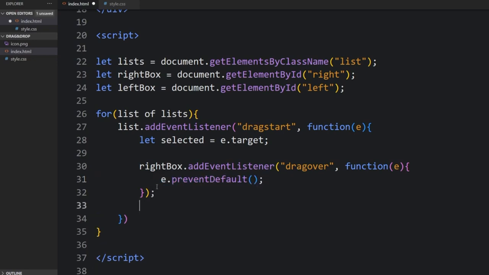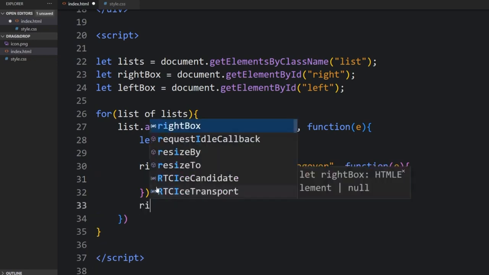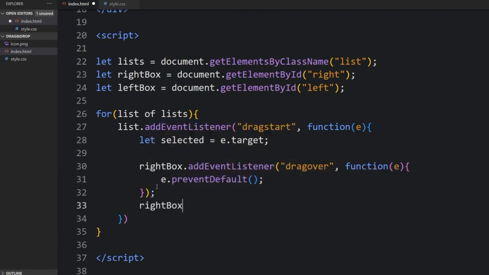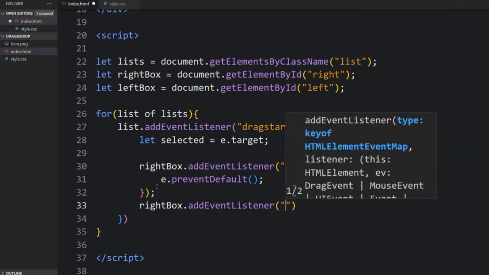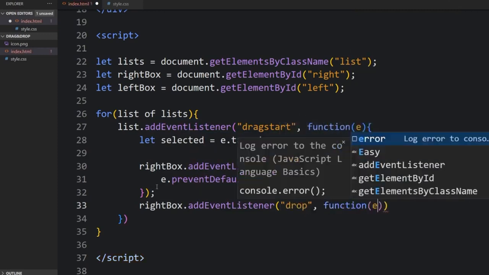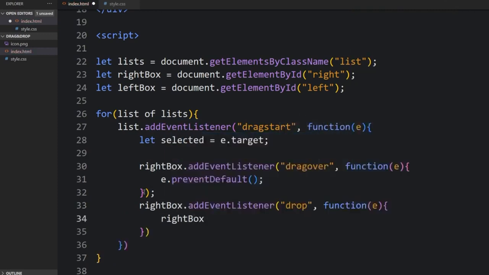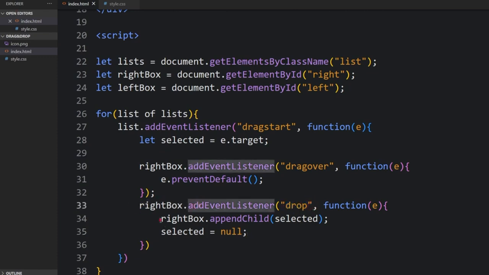Let me come down right here. The rightBox addEventListener will be drop. The function will be rightBox.appendChild(selected), and then selected will be equal to null. So this is the drag and drop.